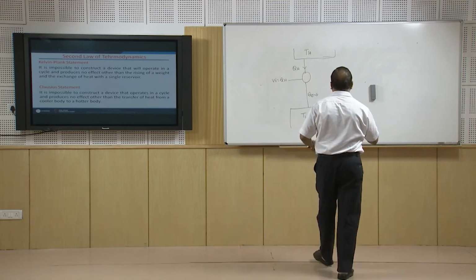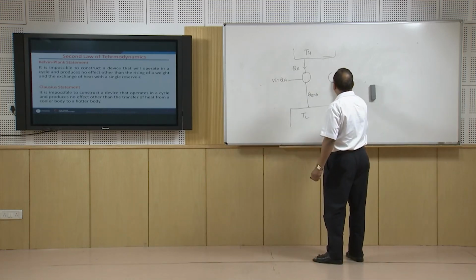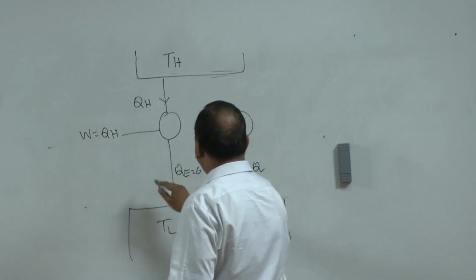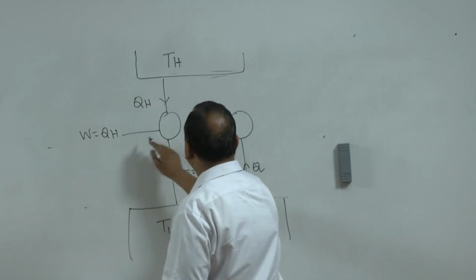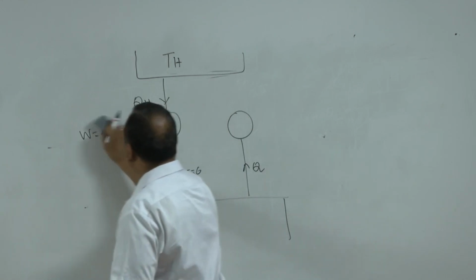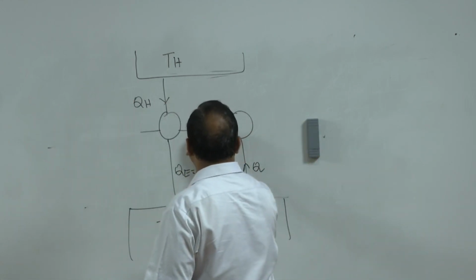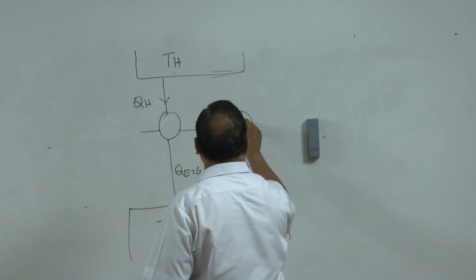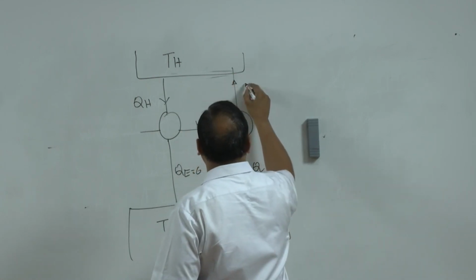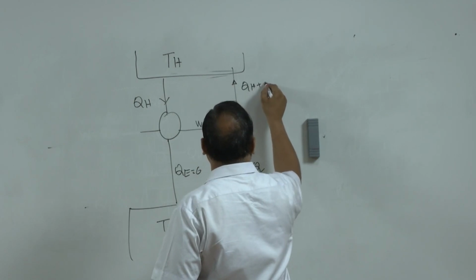Now, we have a device which is pumping Q amount of heat, and if we connect this with this device, instead of having output on this side, if we couple them, then this is going to be W is equal to QH, and heat transmitted to the high temperature reservoir will be QH plus Q.